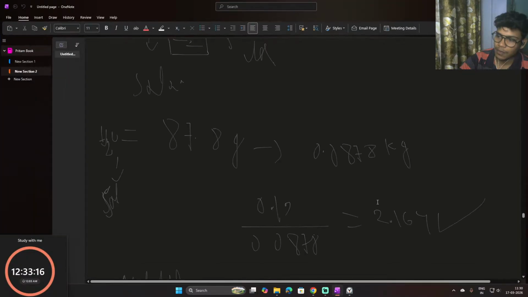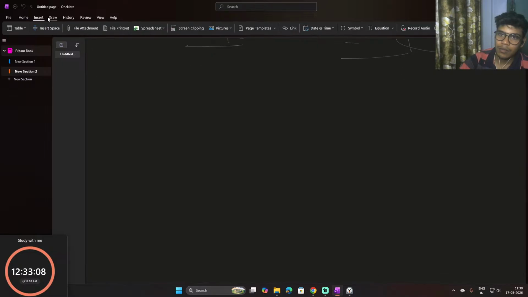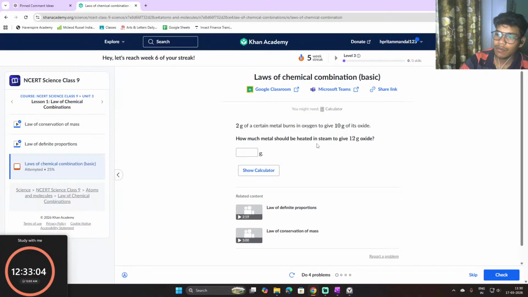So what does it say? It says that 2 gram of certain metal burns in oxygen to give 10 gram of its oxide. How much metal should be heated in steam to give 12 gram oxide?